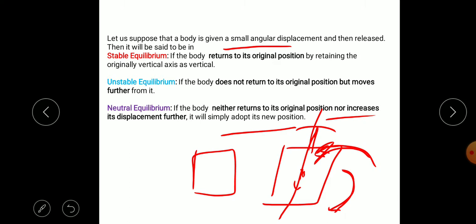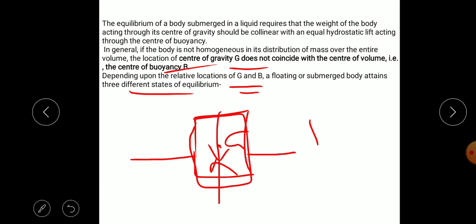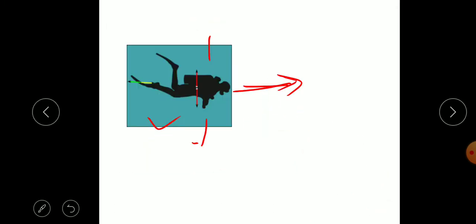In the design of ships, we have to consider the upright stability of the ship. At that time we have to determine the metacenter height of the objects. So this is the buoyancy and stability of submerged and floating bodies. Thank you.